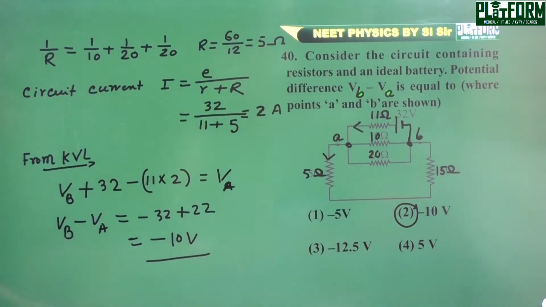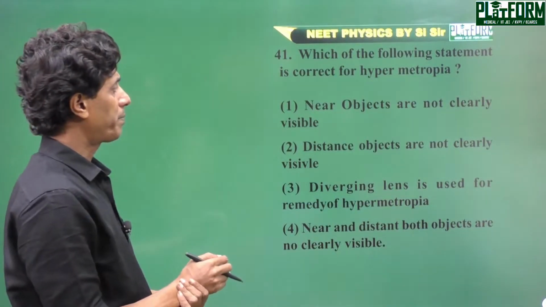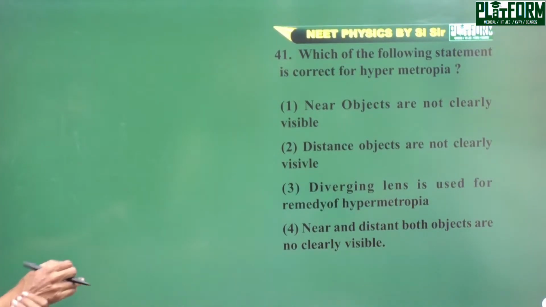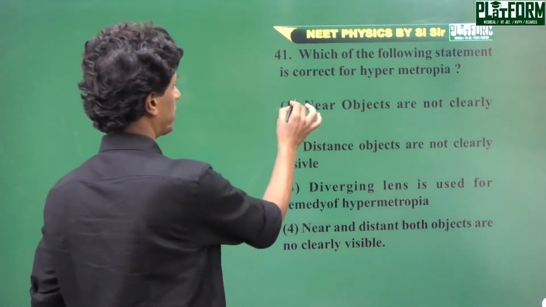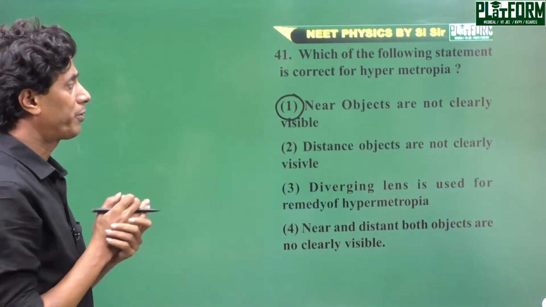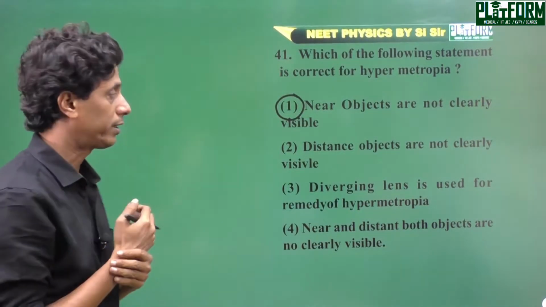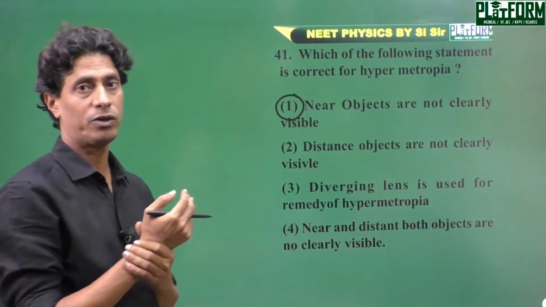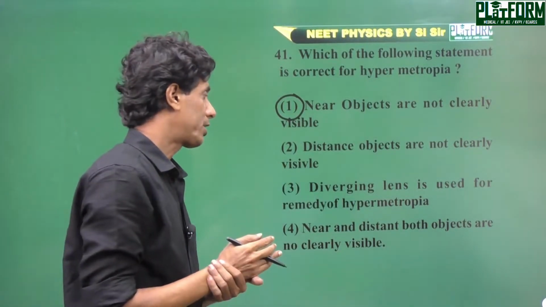Next problem. Which of the following statements is correct for hypermetropia? Near objects are not clearly visible. Option 1 is the correct option. In the case of hypermetropia, near objects are not clearly visible. The person with this type of defect can see objects at a comparatively larger distance. Distant objects are not clearly visible.